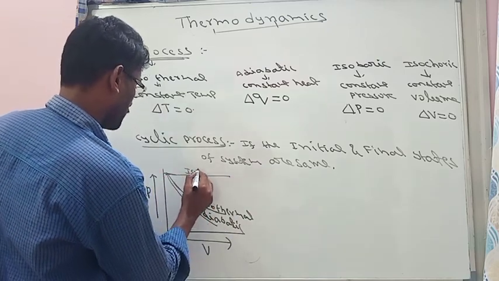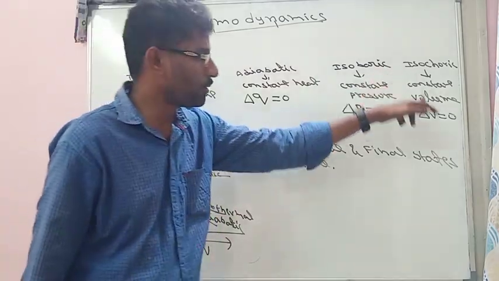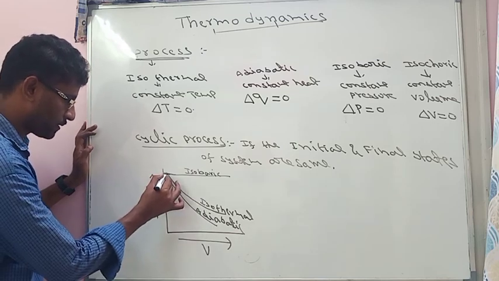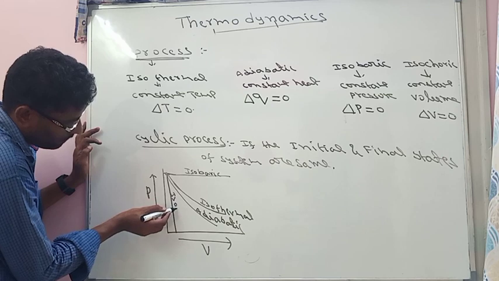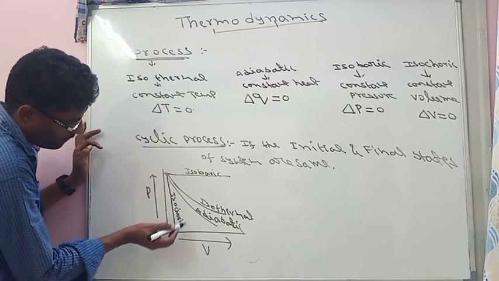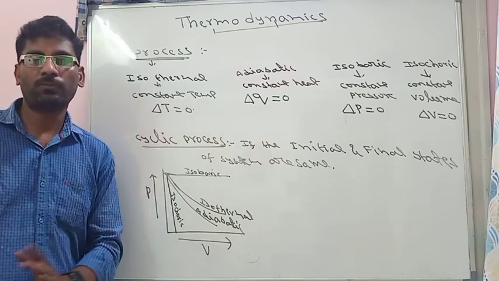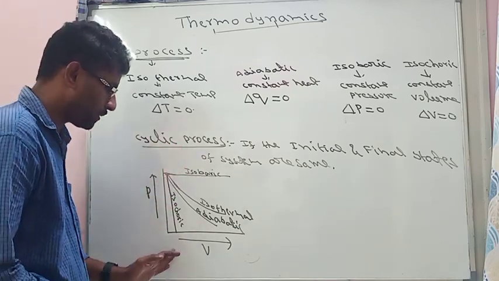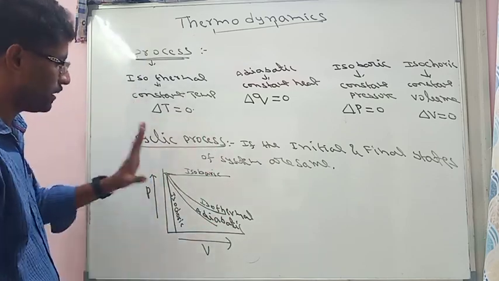So this is isobaric. Similarly, isochoric, volume is constant, so volume is the x-axis. It is called isochoric. So these are the graphs of pressure versus volume for the different types of process: isobaric, isochoric, isothermal, and adiabatic.